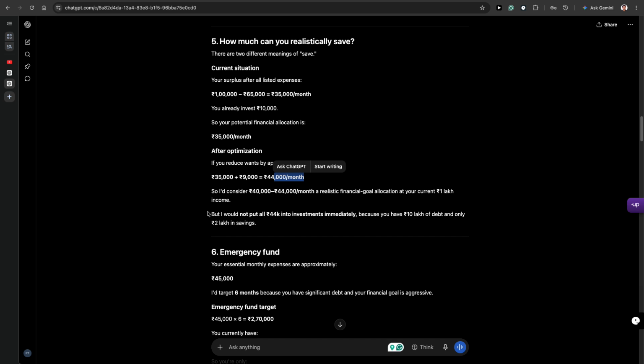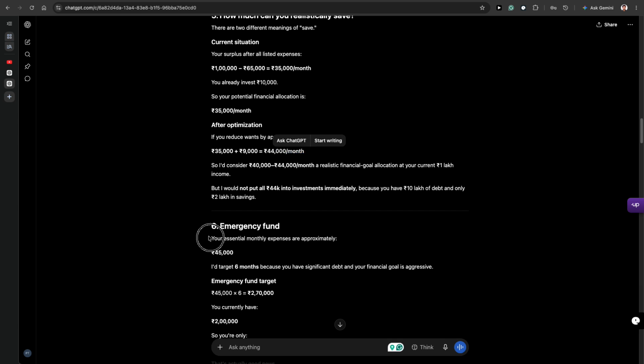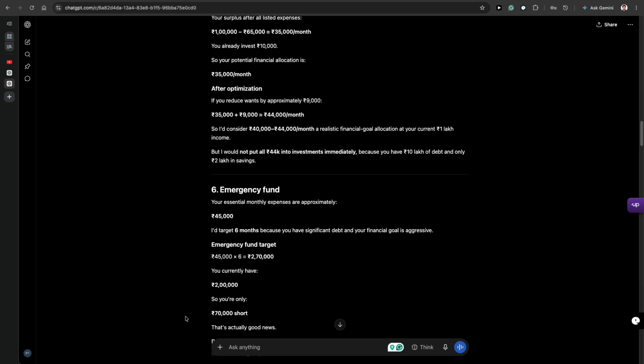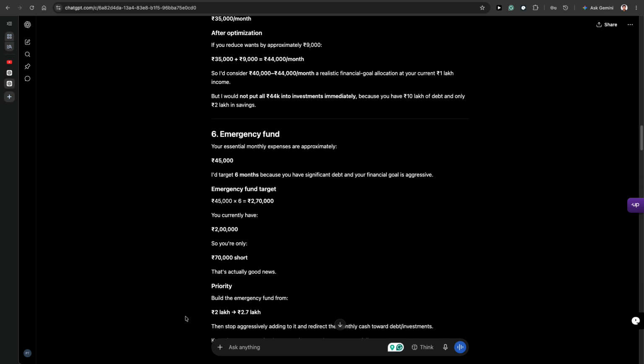But I would not put all 44k into investment immediately, because you have 10 lakh of debt and only 2 lakhs in savings. For the emergency fund, your essential monthly expenses are approximately 45,000. I target 6 months because you have significant debt and your financial goal is aggressive. So 45,000 into 6 is around 2,70,000. You currently have 2 lakhs, so you are only 70,000 short. That's actually good news.